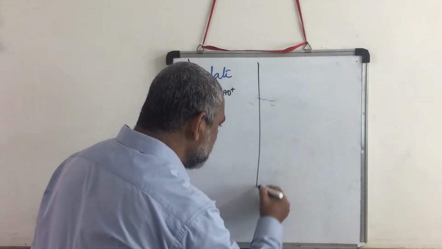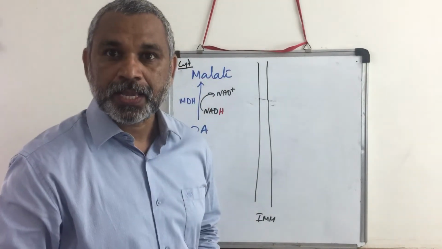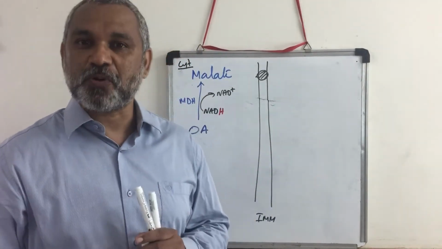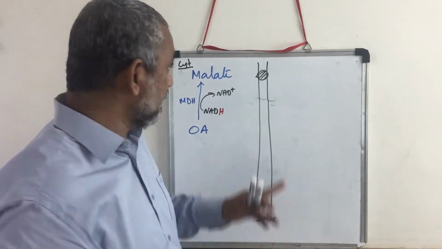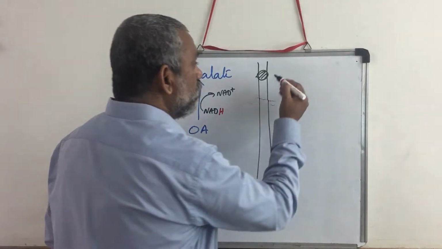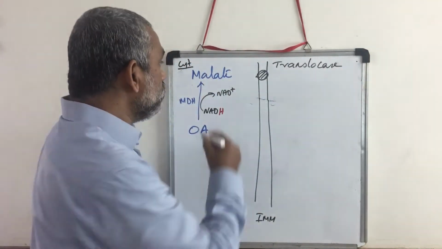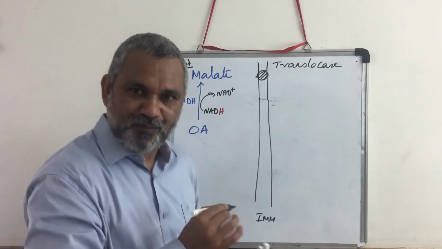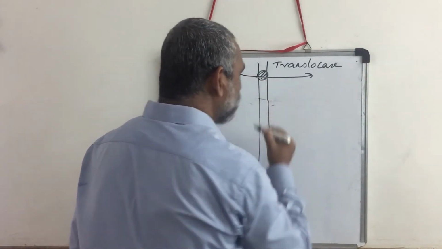Now assume this is the inner mitochondrial membrane. In the inner mitochondrial membrane, there is a protein. The name of the protein is dependent on the amino acid which will also be brought in. So it's a malate alpha ketoglutarate translocase. So we will write a translocase here. Now this translocase is an antiport mechanism. Antiport means when one thing is given that way, another molecule has to come inside. So therefore, malate is brought in.